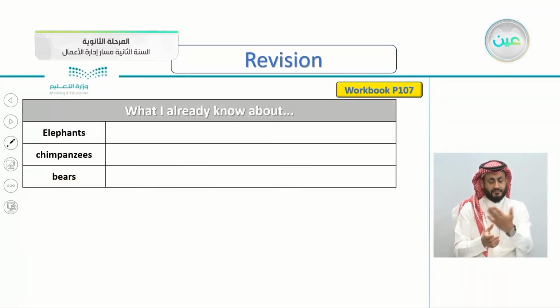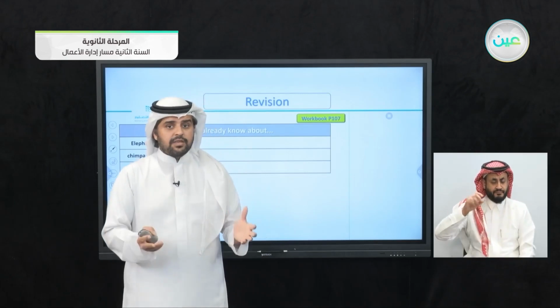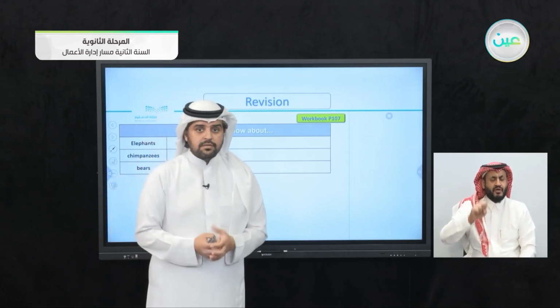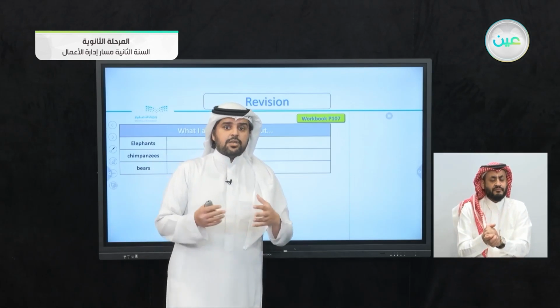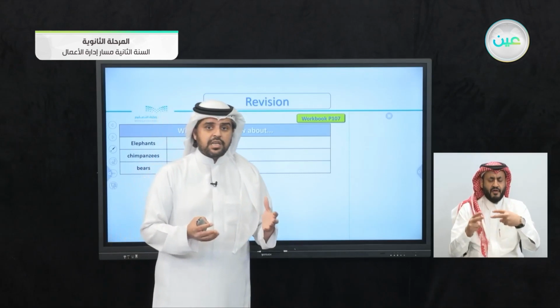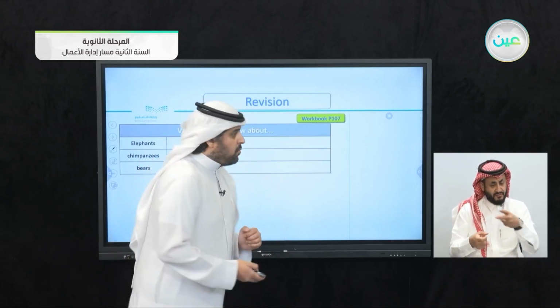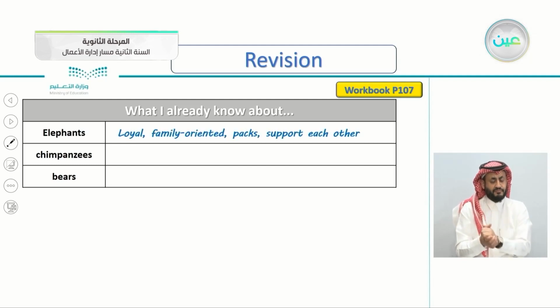So this is the chart here. What I already know about elephants, chimpanzees, or bears. So let's begin with elephants. What do you know about elephants? Something that you already know. Yes, write what you already know about elephants. Anything that you already know. Of course, different students will write different things. For example, what I know about elephants, that they are loyal, they are family oriented, they move in packs.